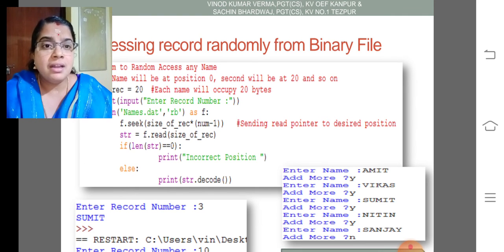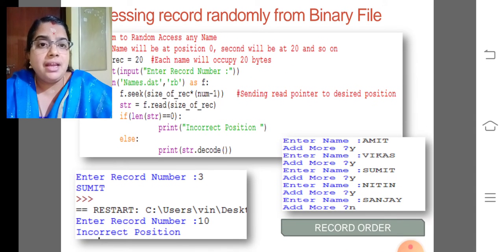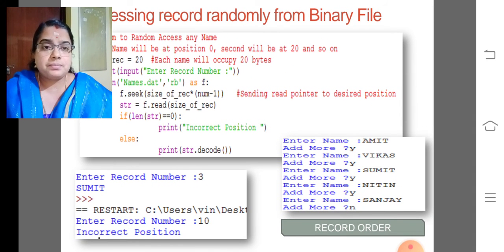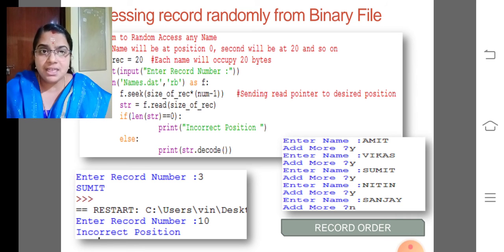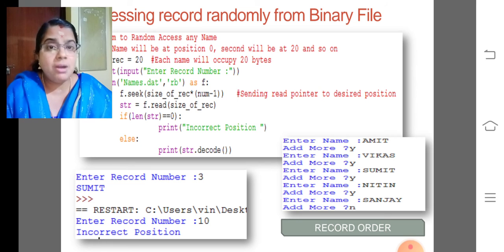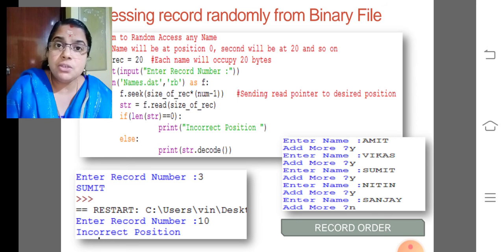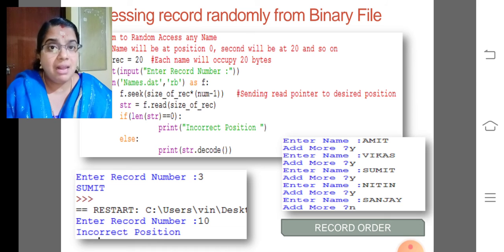So my dear children, I am getting the number of record. Enter record number. I am giving 3, and the name which I am getting is Sumit. So, record number 10, incorrect position. In the 10th position, there is no such record present. So, my dear children, please be aware about the function seek. Seek is used for what? For setting up of the file pointer into a particular position.